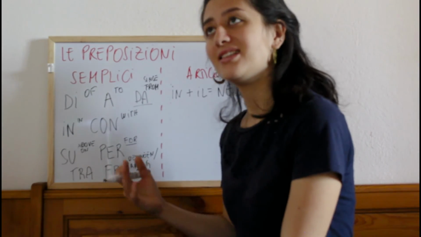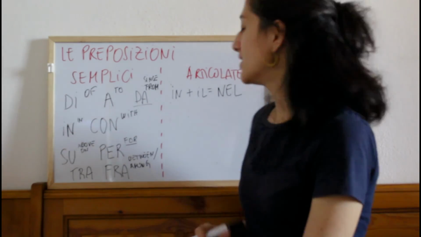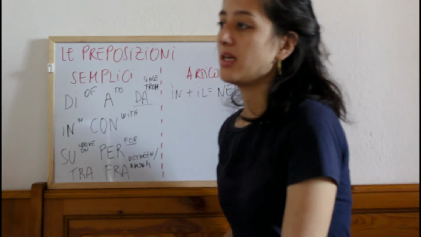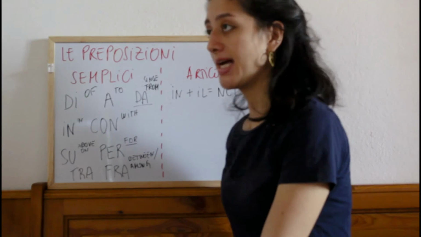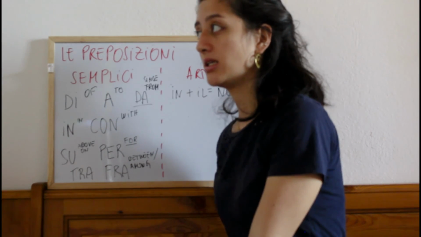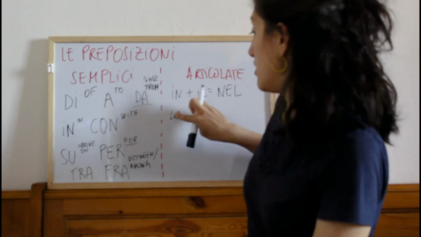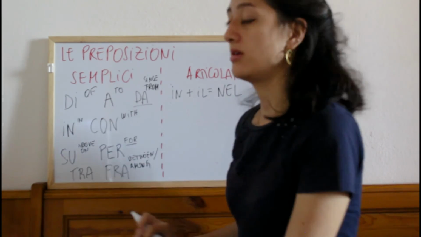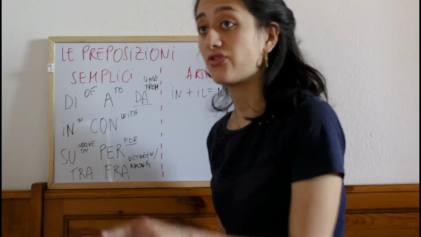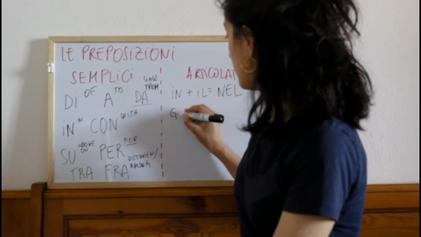In il, no, so becomes nel. Guarda nel frigo. Look into the fridge. Look in the fridge.